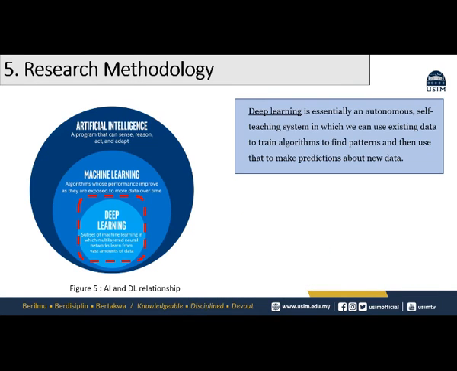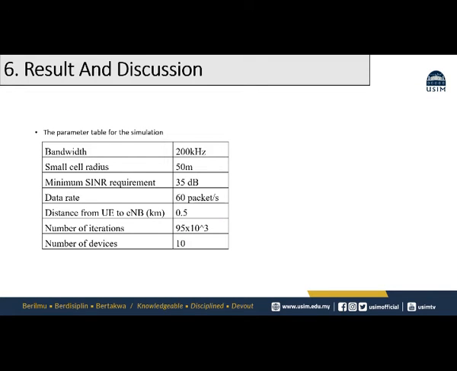On to the relationship of deep learning and artificial intelligence. My focus in this paper is aiming to adopt a DRL algorithm to achieve my objective. Deep learning is a subset of machine learning from artificial intelligence. Meanwhile, deep reinforcement learning is one of the popular methods along with deep neural networks. Moving on to the result and discussion.